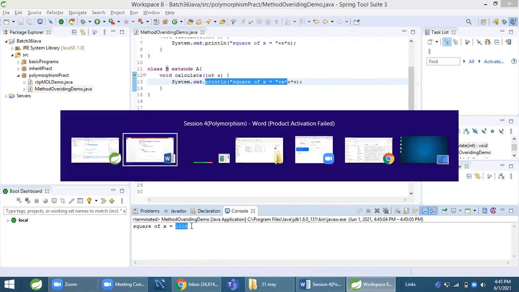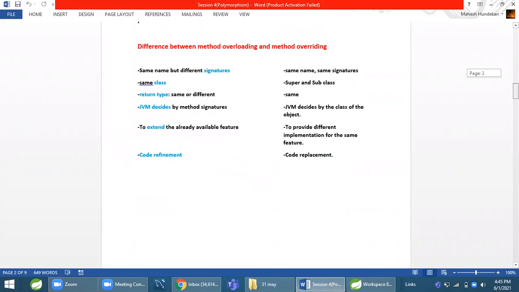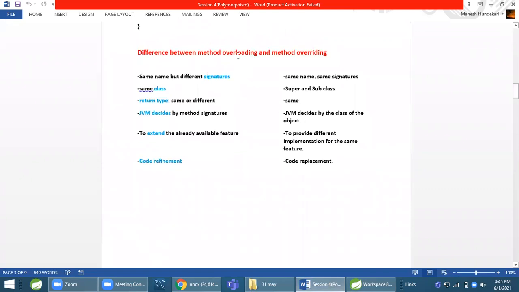Let us see some differences between method overloading and method overriding. We do method overloading for code cleanliness and code readability. Then we do method overriding to provide a new implementation. So this was the main basic difference between these two. Let us see some more differences.